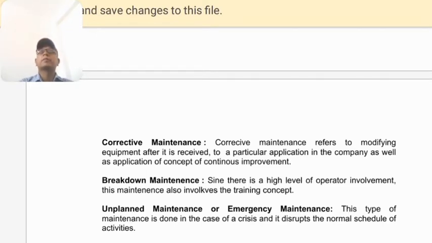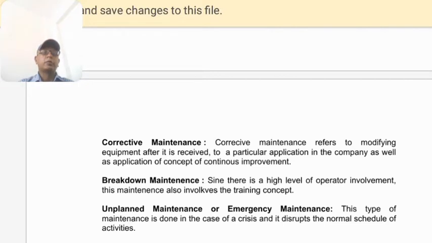Corrective maintenance: suppose we purchase a machine from a supplier, like a laundry machine. So we go for corrective maintenance, we make it correct according to our convenience, we go for improving that particular equipment. The company gives it some sort of uniqueness. Now we move on to another one.